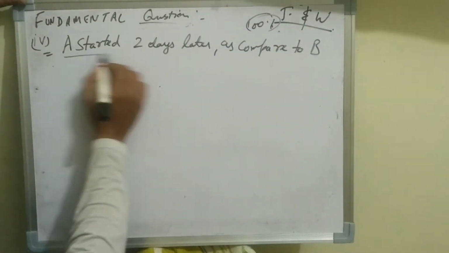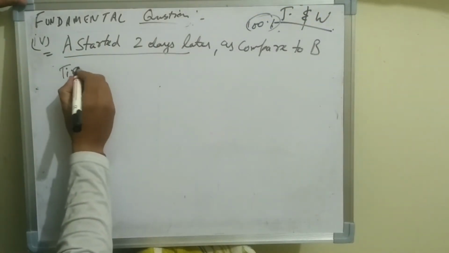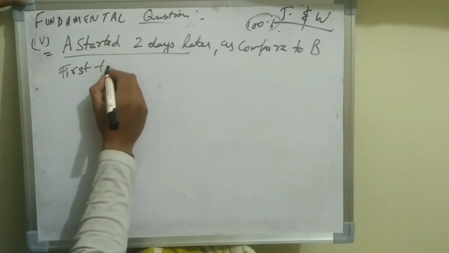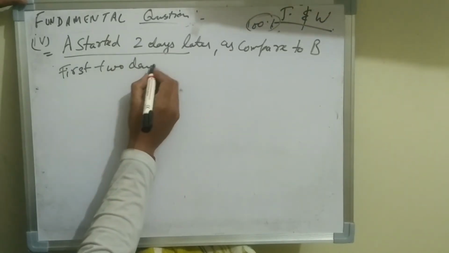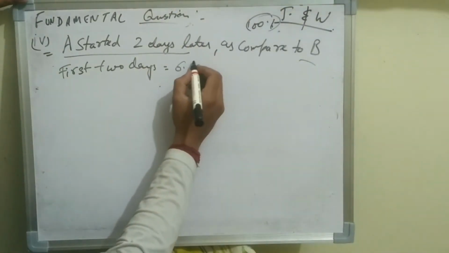In the first 2 days, B will complete how much work? In the first 2 days, B will complete the work, 6.67 was the efficiency of B.